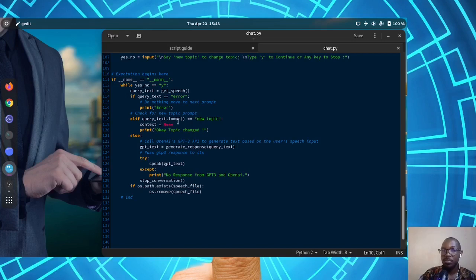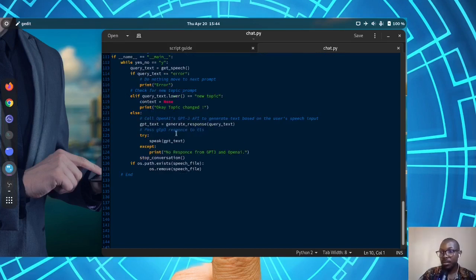So it should be able to clear the context and start a new conversation afresh. If everything else is fine, there's no error, you did not say you want a new topic, then your query is passed to ChatGPT. It sends a feedback, and then we pass that on to the speak function, which will speak out loud the response from ChatGPT.